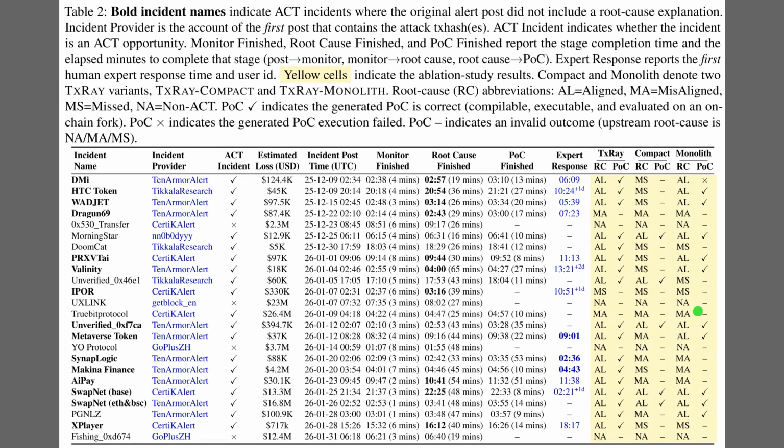So, Table 2 takes those speed metrics and applies them to a live deployment, monitoring real incidents. The table tracks the full timeline, from the initial alert on the left to the final report generation in the middle. Crucially, if you compare the root cause finish times against the expert response column, the speed advantage becomes clear. For instance, in the HTC token incident, the system completed its analysis more than 12 hours before the first human expert responded. The checkmarks in the TxRay columns on the right confirm that this speed holds up without sacrificing accuracy, as it consistently produces valid code.